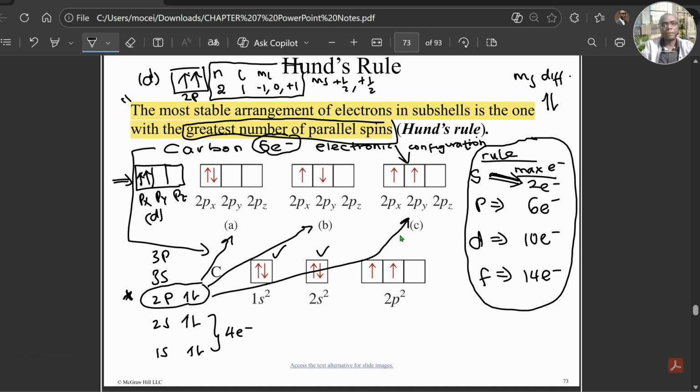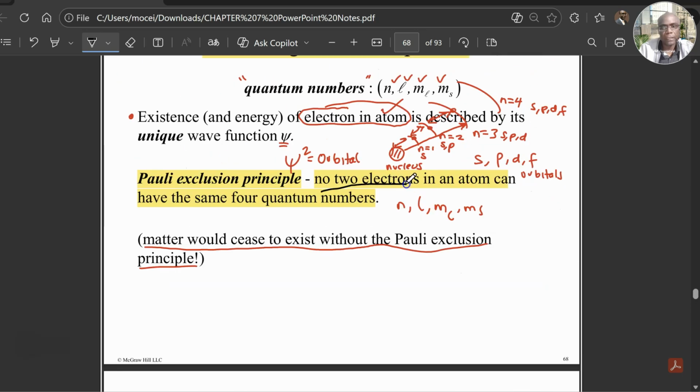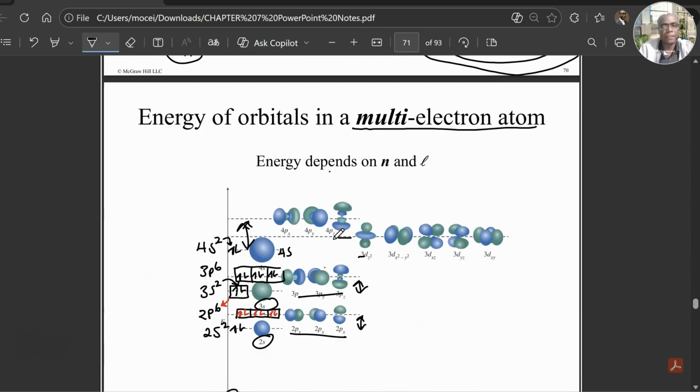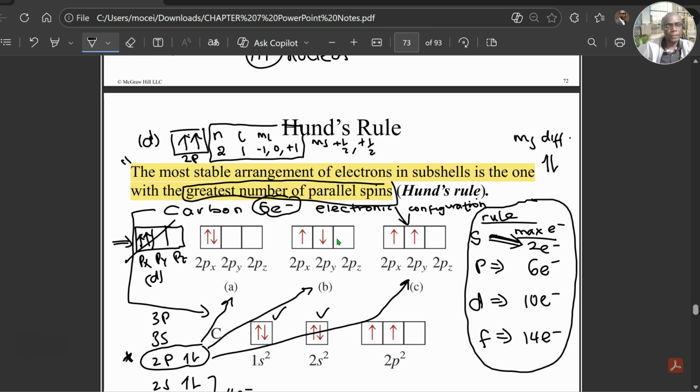This is failing the Pauli exclusion principle, which states that no 2 electrons in an atom can have the same 4 quantum numbers. See that? So which is why option D here is wrong. This one is not maximizing. How is this not maximizing? You know, this is maximizing. D is maximizing because +1/2, you're going to get the answer as 1.